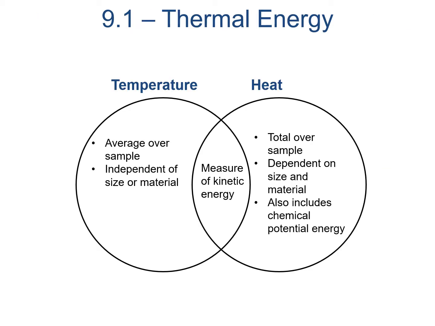It's tempting to hear heat and think temperature. The differences aren't well defined in common discourse, but heat and temperature are both measures of kinetic energy that have different nuances. Temperature is a measure of average kinetic energy over an entire molecule, no matter what it is or how big it is. Heat, on the other hand, is a total over the whole material, so it matters how much there is. And because different materials can carry heat differently, heat also depends on the type of material. Heat's an effective measure for us as chemists because it's related to the other forms of energy we may encounter in chemistry, and even includes chemical potential.